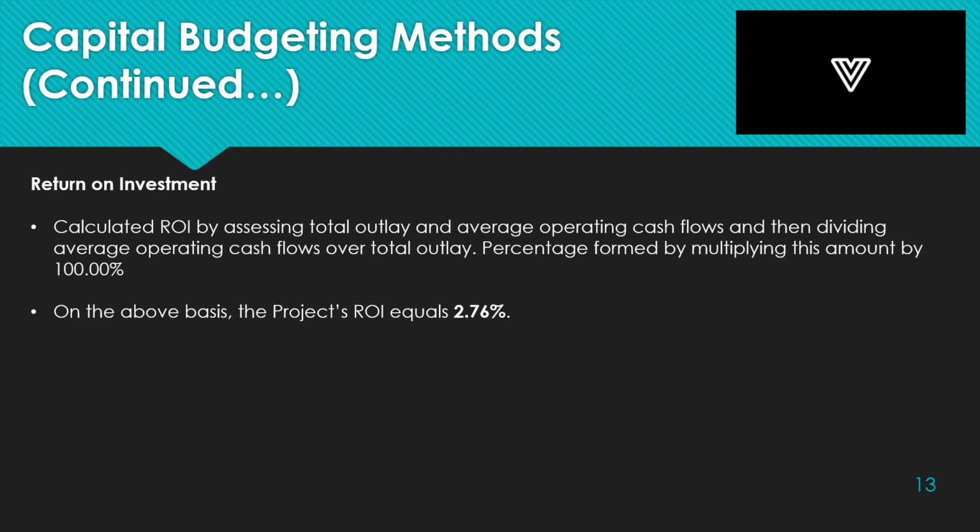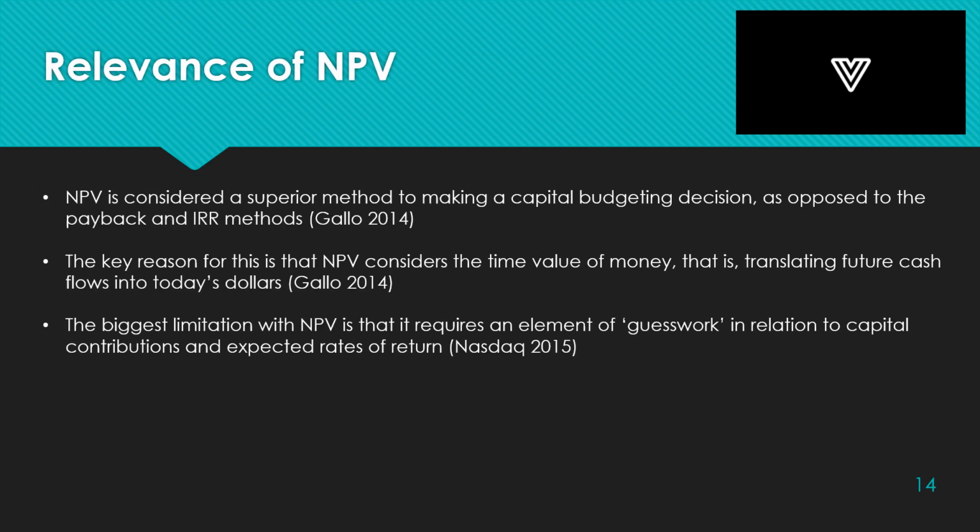VUF considers this a less reliable method of calculation as it does not take into account the time value of money, like NPV. NPV is considered a superior means to make capital budgeting decisions as opposed to payback and IRR methods. The key reason for this is that NPV considers the time value of money, that is, translating future cash flows into today's dollars. NPV is also a complete measure of profitability.